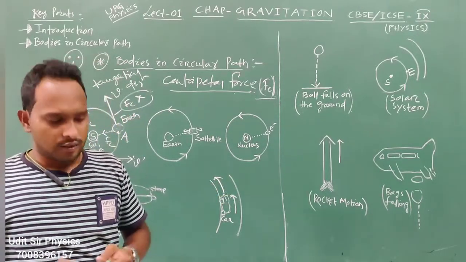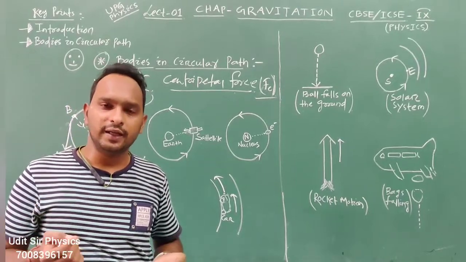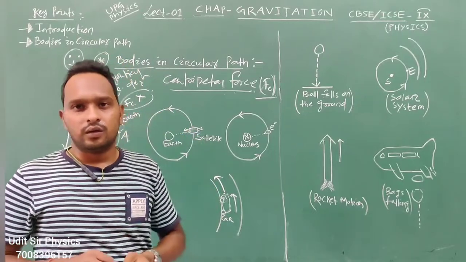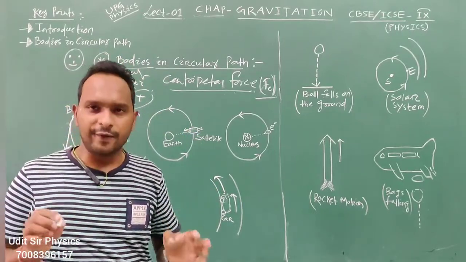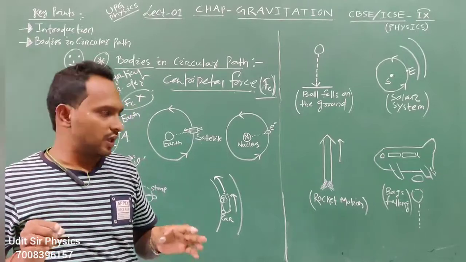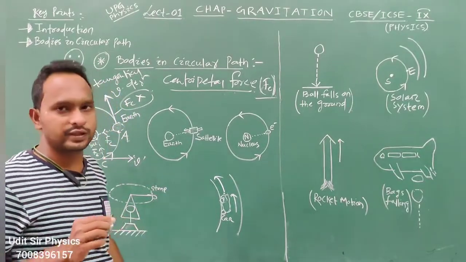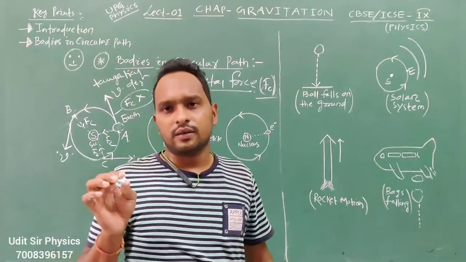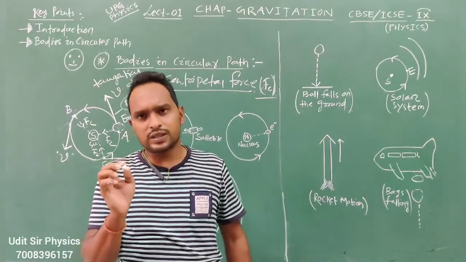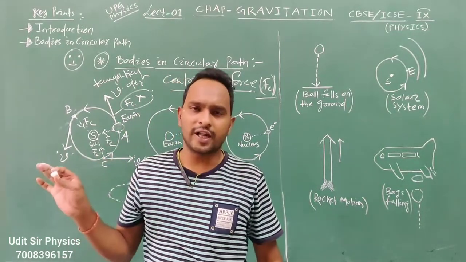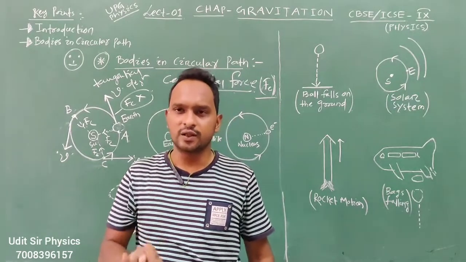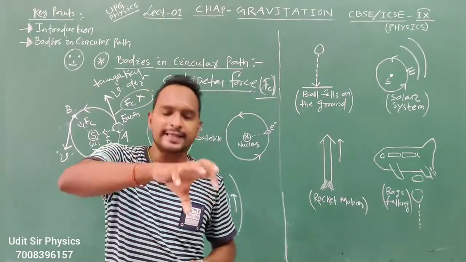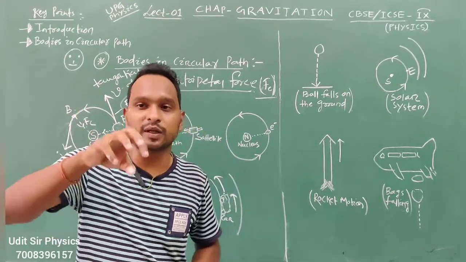So the centripetal force is pulling at each and every point on the circle. This is applicable for all these examples. But there is a concept: the centripetal force is originally not existing. Some force is acting like centripetal force.